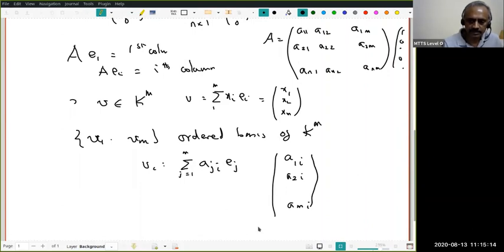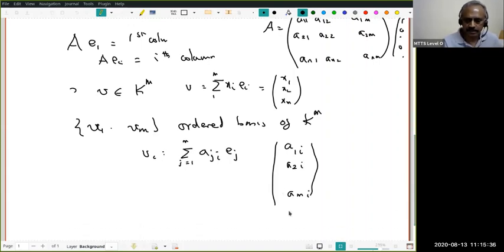You understand this? I'm writing it as a column now. Okay, that is b. In terms of the coordinates, what I call xi, since it depends on i, I'm calling it by a different notation. Aj, ej will be written as a1i, a2i, ami. I'm not writing this as aij, ej. Again, notice the difference.